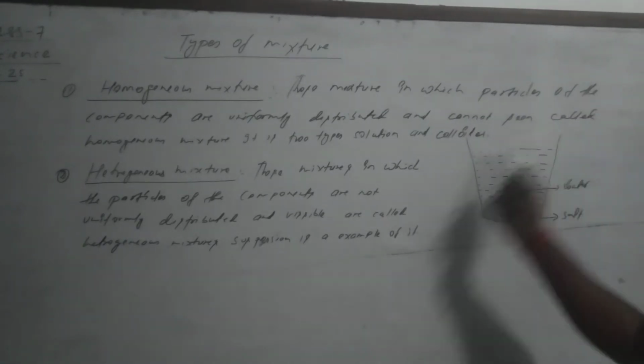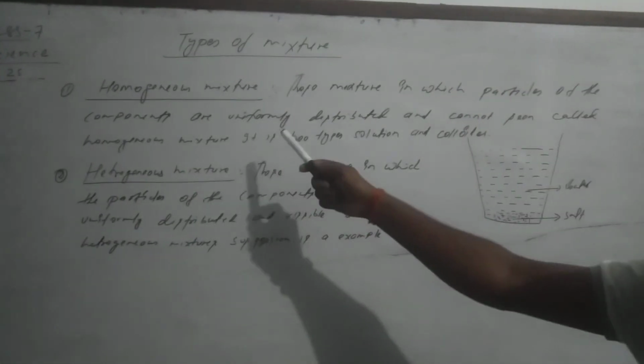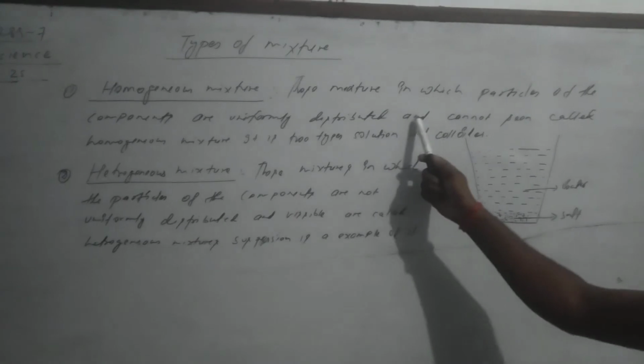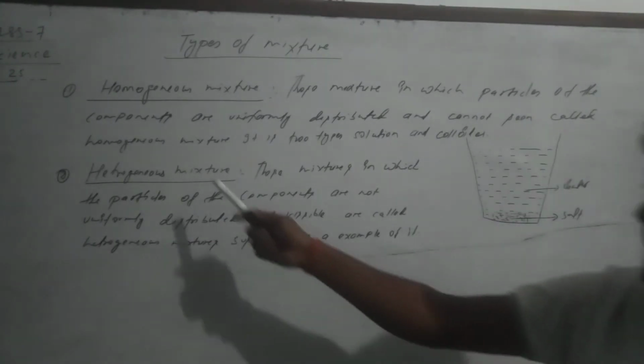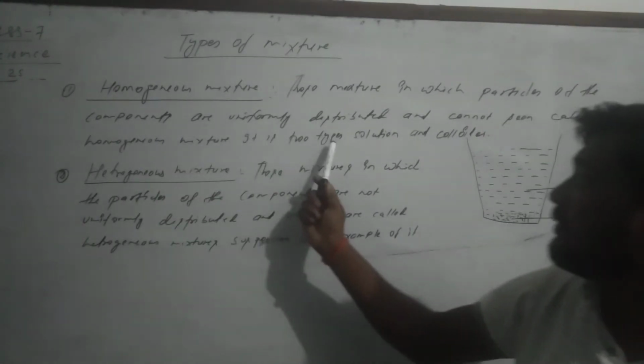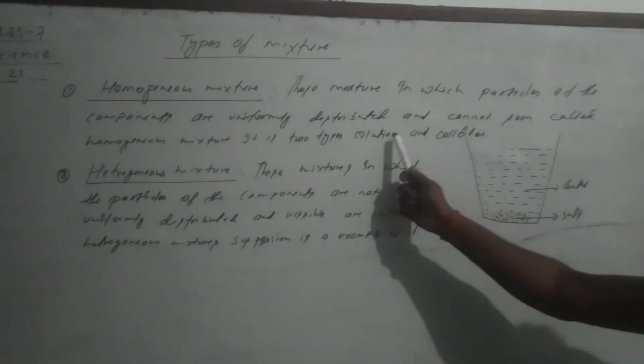Okay, let's see. Those mixture in which particles of the component are uniformly distributed and cannot be seen is called homogeneous mixture. It is two types, solution and colloids. Salt is colloid, water is solution.